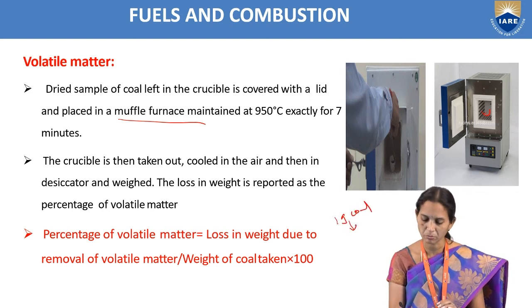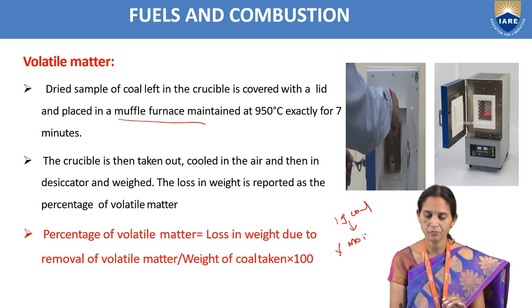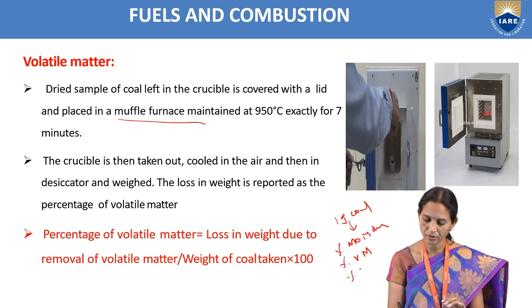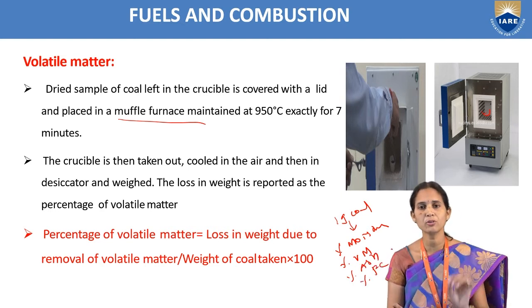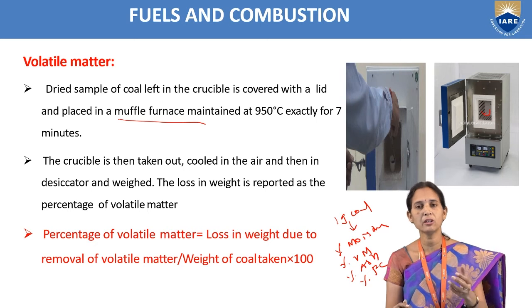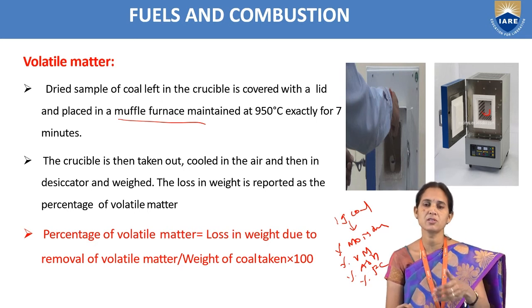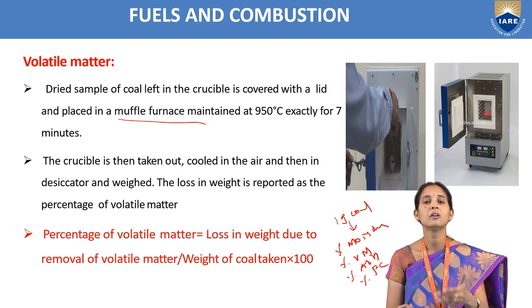We are going to determine percentage of moisture, percentage of volatile matter, percentage of ash content, and percentage of fixed carbon. Means in 1 gram of coal sample only, we are going to determine everything.